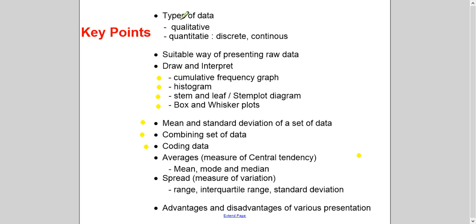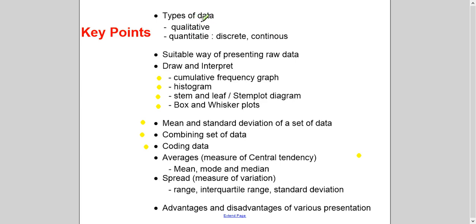So it starts with types of data, qualitative and quantitative. Quantitative data is discrete and continuous. Discrete data is that which you can count, and continuous data is that which you can measure, right? So if I say how many cars are there, how many people are there, that is discrete. What is the height of something is continuous. Do not say that when it is in decimal it is continuous, because money would be in decimal, but it will not be continuous. It will be discrete, right? And qualitative is when you're talking about the quality of something, like eye color, fairness, something like that, right?